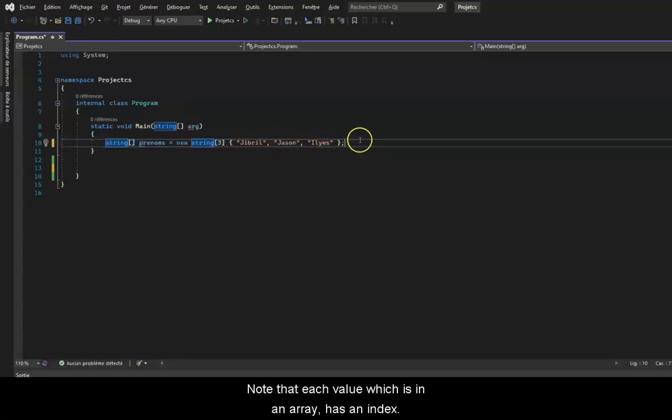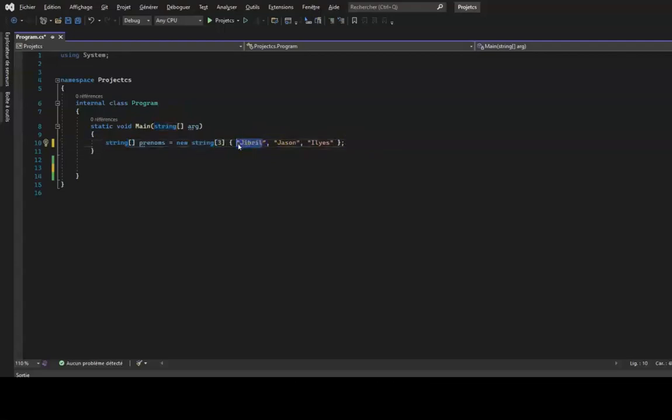Note that each value which is in an array has an index. Here, if I choose the first name Jibril, its index will be 0. Indeed, the first value of an array is index 0.